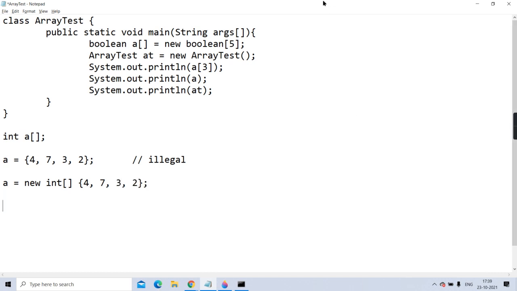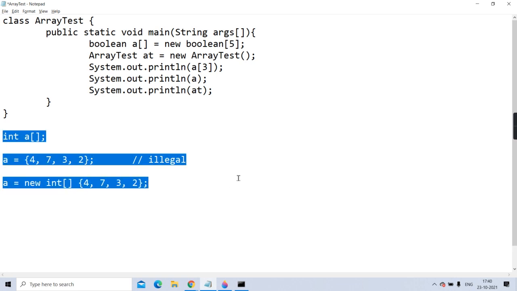Means in such a situation, if you are declaring first and doing instantiation and initialization later, then you have to do this explicitly, that is new, and then give the list of values. But still remember, when you are giving the list of values, you are not allowed to give the size over here. Getting guys? Okay? I hope it is clear.